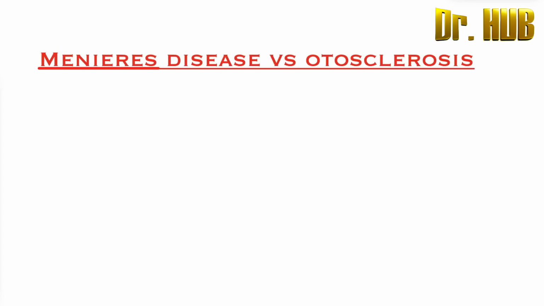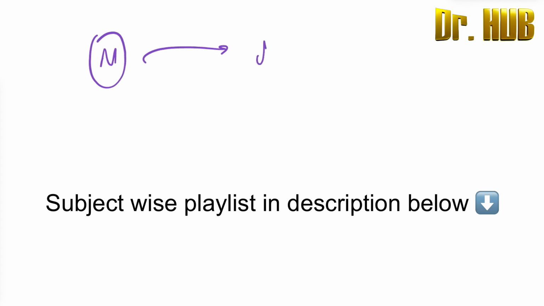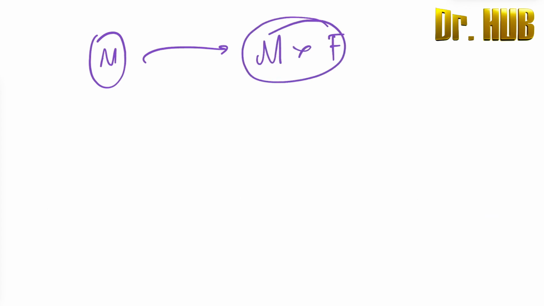Let's compare Meniere's disease with otosclerosis. First, Meniere's disease: what will be the sex? Here the male is greater than the female. So it is very common in males compared to females. This is Meniere's disease, so Meniere's M for M, that is, male is common. Next, it is unilateral, so it is present on one side.